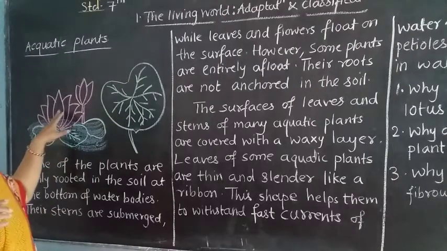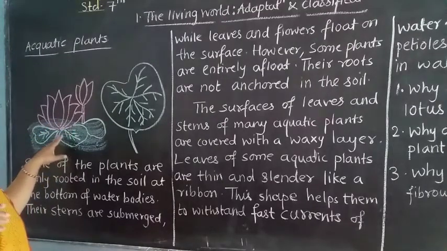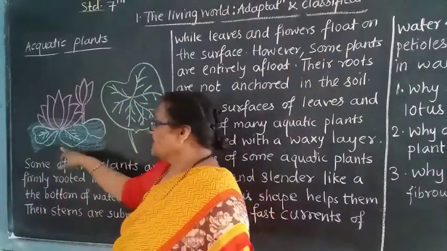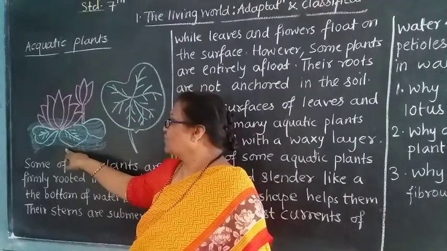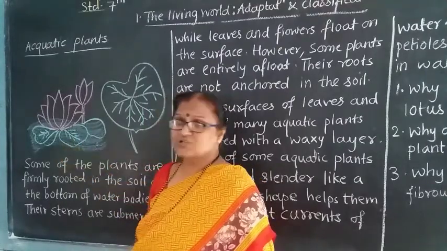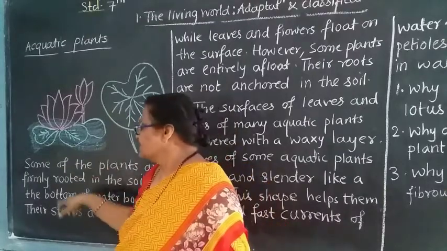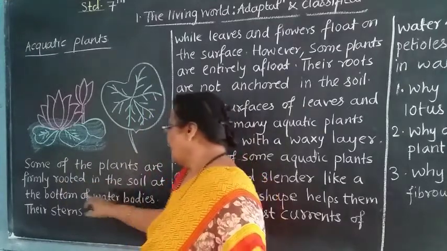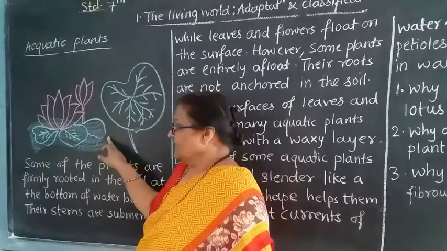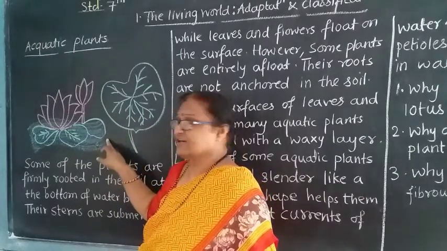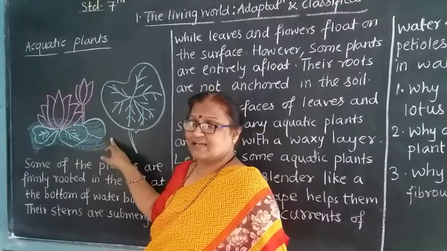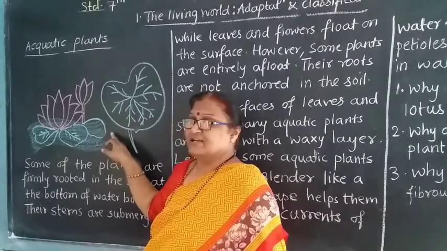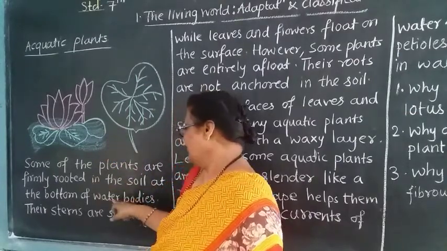Next comes the roots. Roots are fibrous. Why are the roots fibrous? Because they also have to float on the water, therefore their roots are fibrous in nature. See the next one. Some of the plants are firmly rooted in the soil at the bottom of the water bodies. Some plants have long roots, and these roots are rooted deep into the soil in the water.